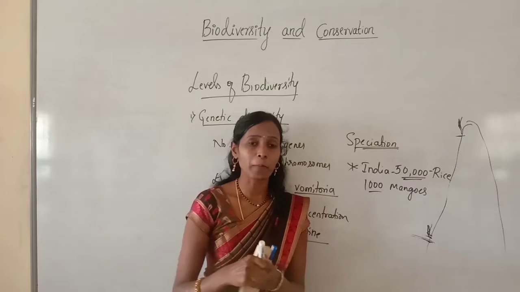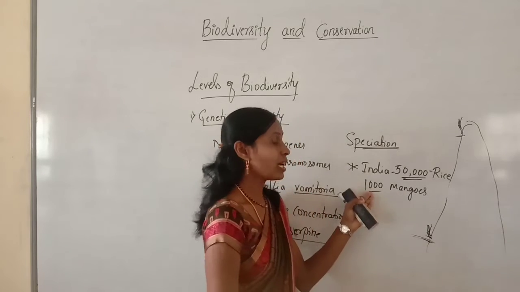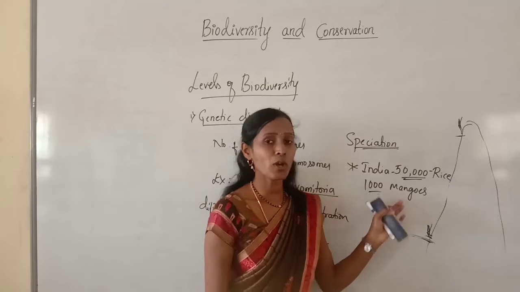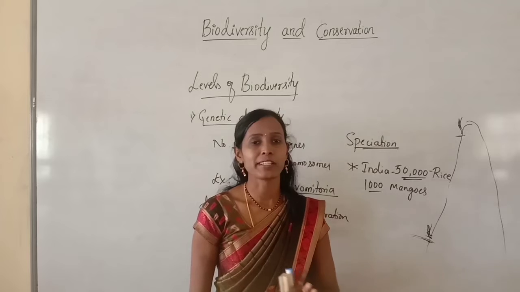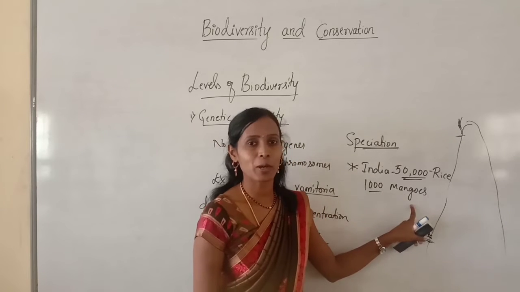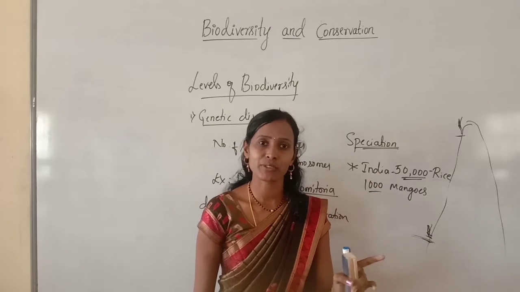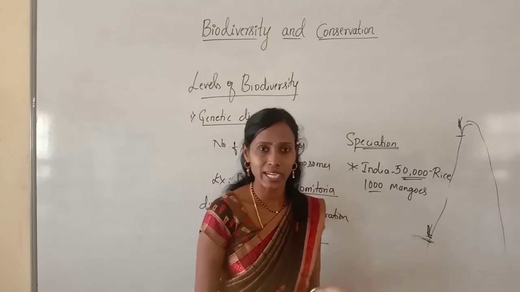But here you should observe one thing: even though we find different varieties of mangoes, the scientific name for mango remains the same, it is Mangifera indica only. For all these 1,000 varieties of mango, the scientific name is Mangifera indica, but they have different varieties.